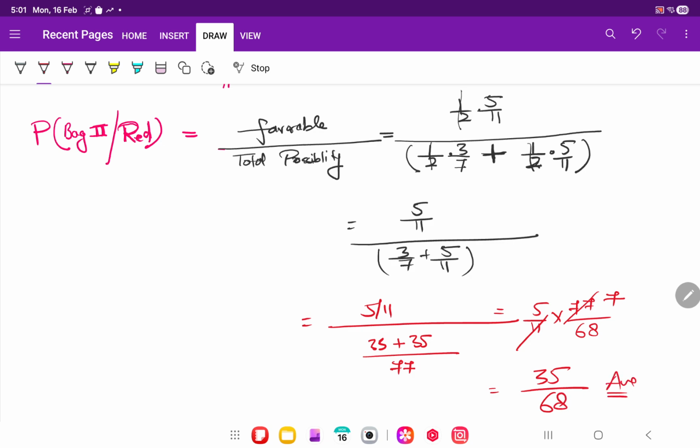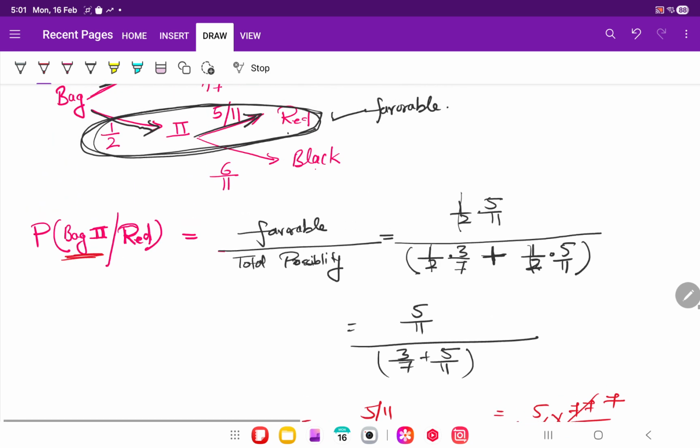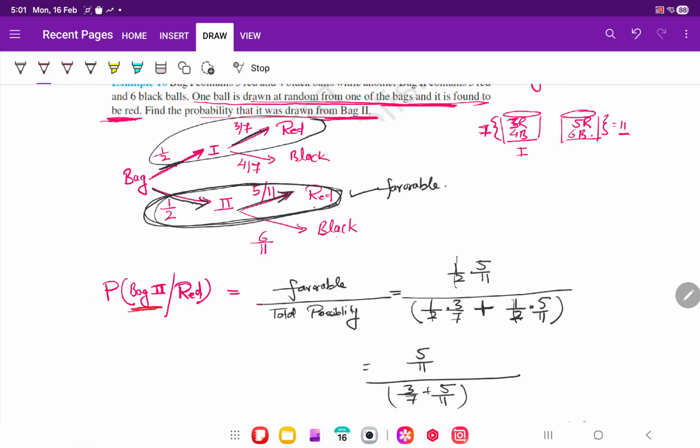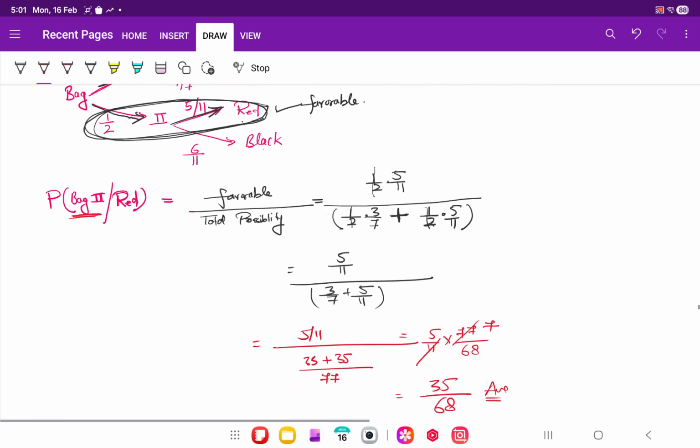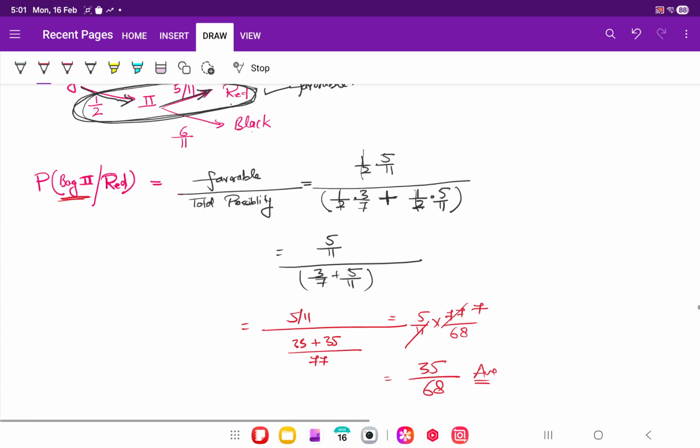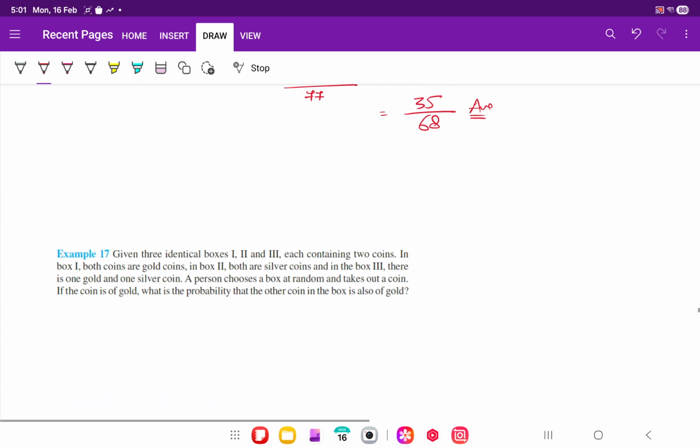Okay, understood? The probability that it was taken out from bag 2 is this. So this is the flow chart. Everybody write down, and this is the solution. Shall we do the next example?